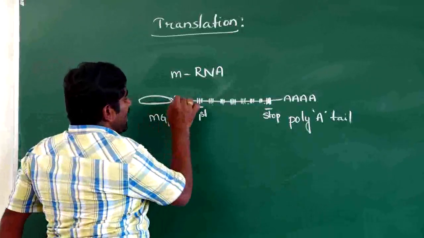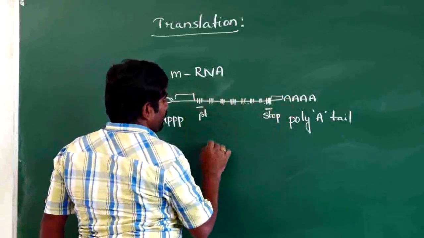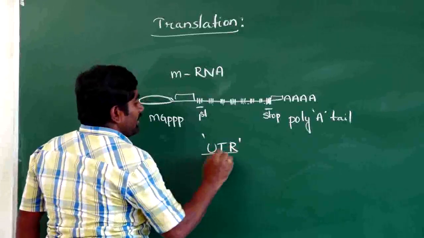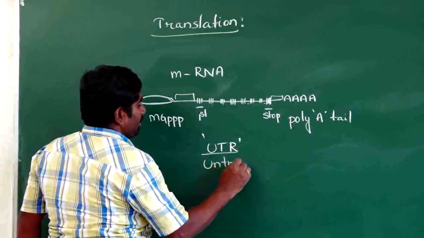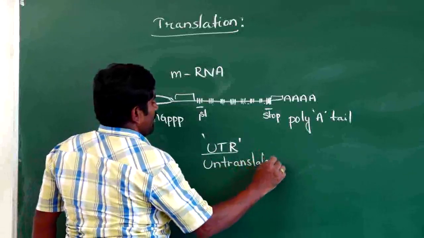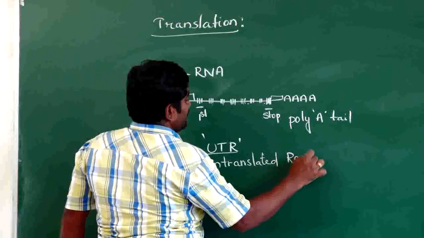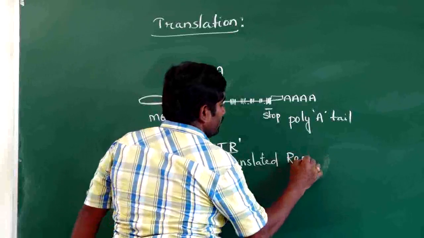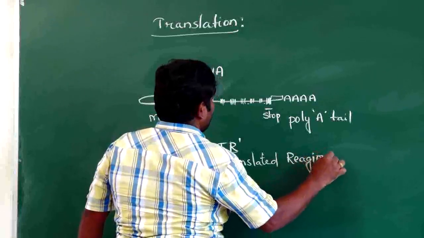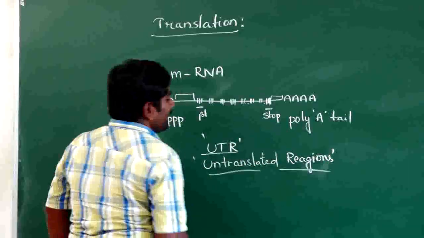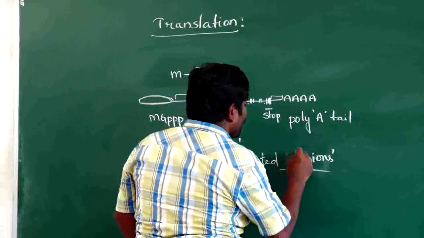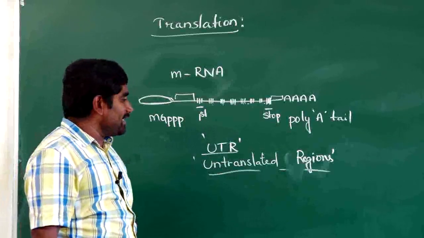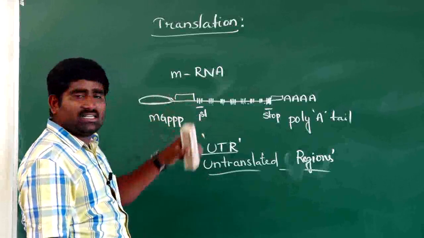Now this gap is called UTR. What is UTR? UTR is untranslated regions. What is the use of untranslated regions? They increase the efficiency of the translation process.